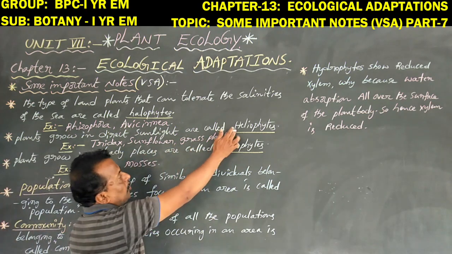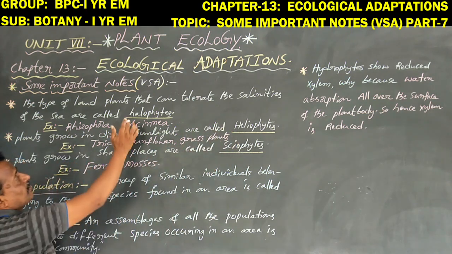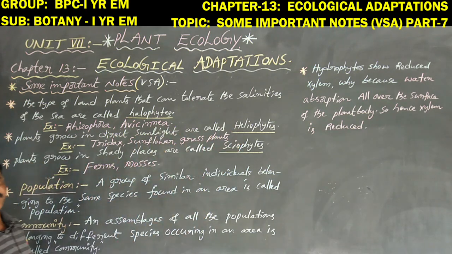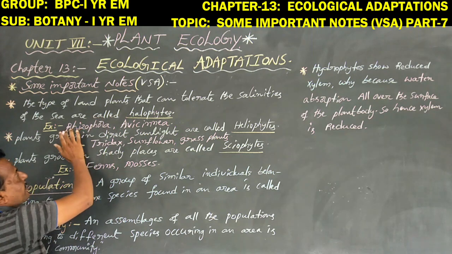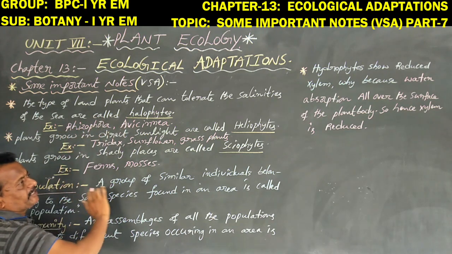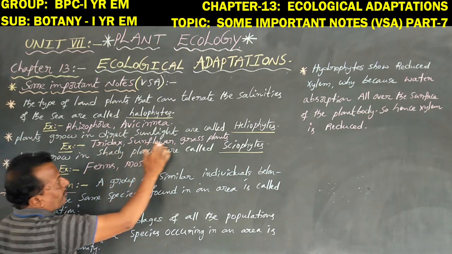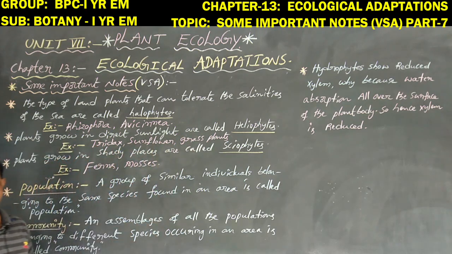Both are heliophytes. Don't confuse over here. This is halophytes and this is heliophytes. For halophytes, the examples here are Rhizophora and Avicennia. But for heliophytes, the examples are mainly sunflower and grass plants.